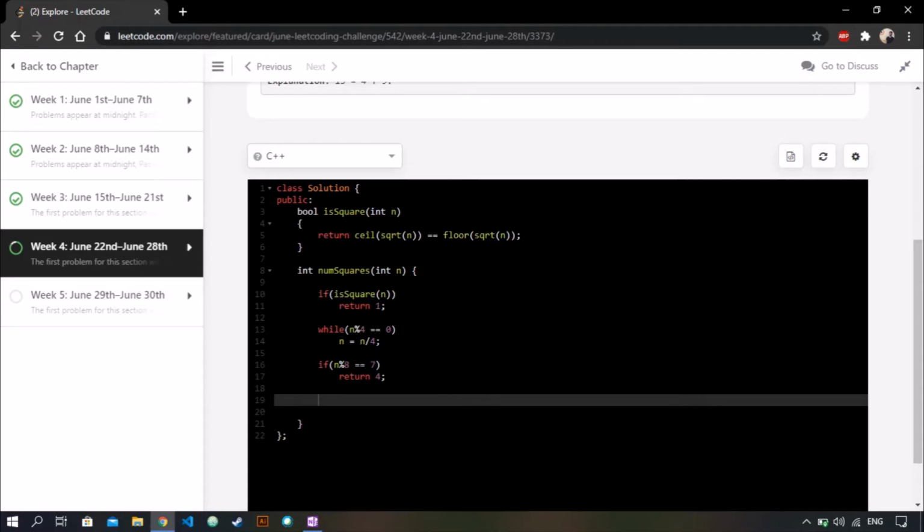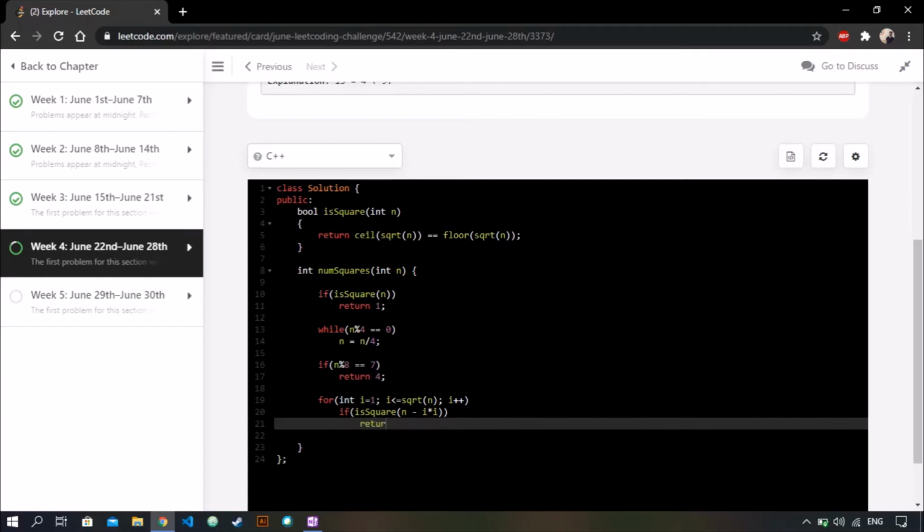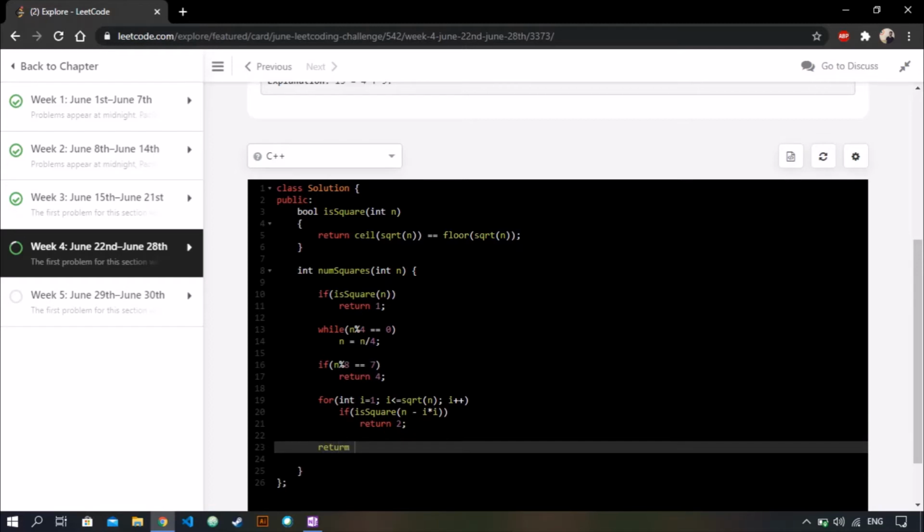Okay, now we check for the answer 2. So for int i equals 1, i less than or equal to square root of n, i plus plus, we check if n minus i squared is a square. If this is true, our answer is 2. And at last, if none of the above is true, our answer is 3.